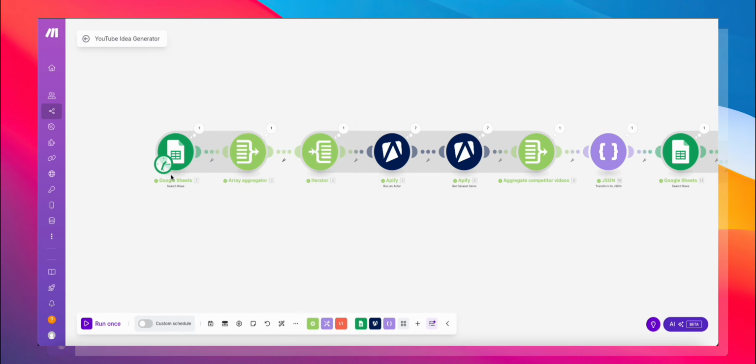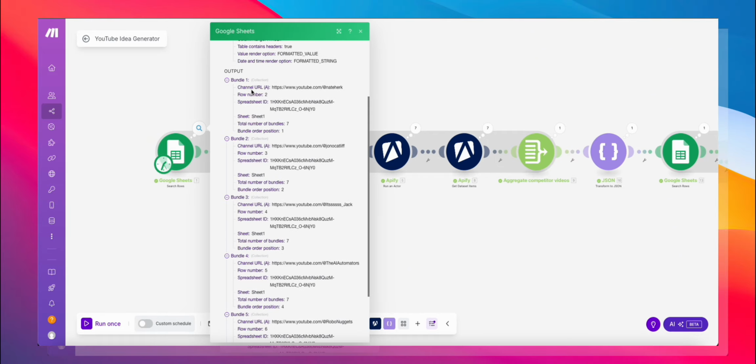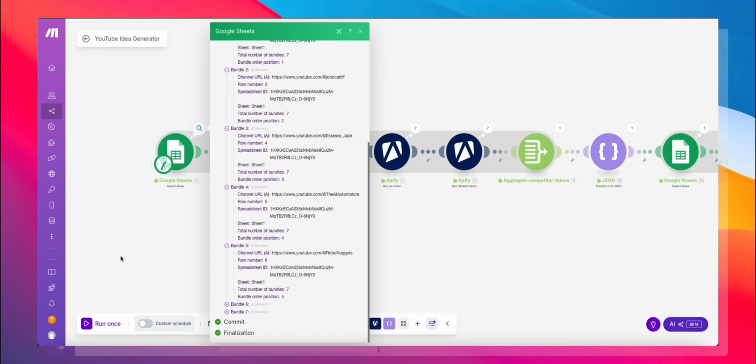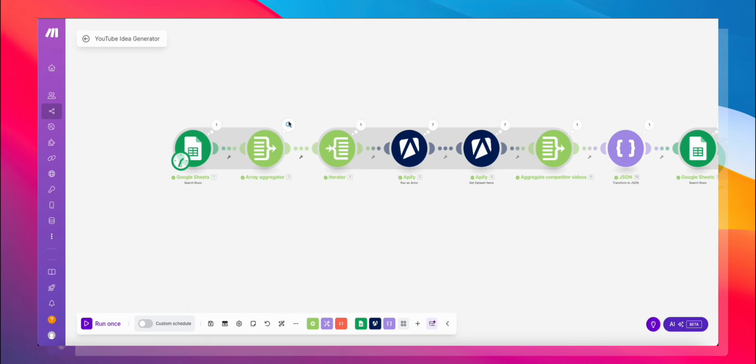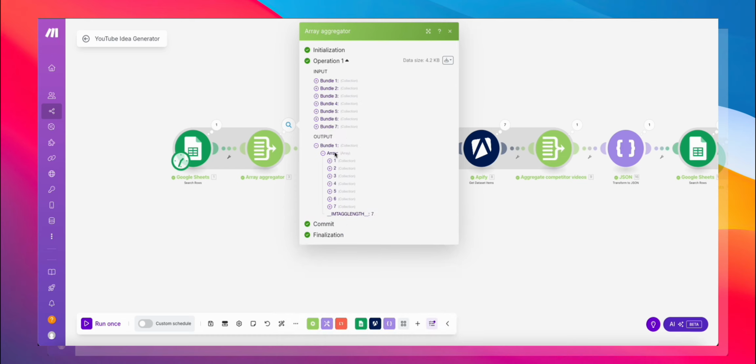Once it pulls all of those rows, we use a node called an array aggregator. What the array aggregator does is it takes all of these bundles, bundle 1, bundle 2, and so forth, and it combines all of them into a single array. One array with 7 items inside it.